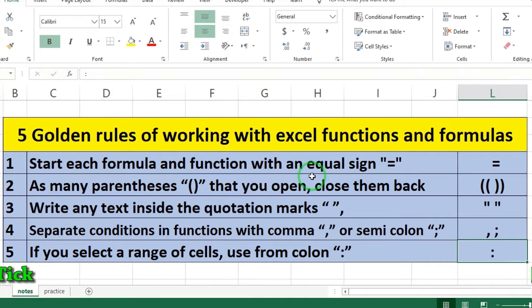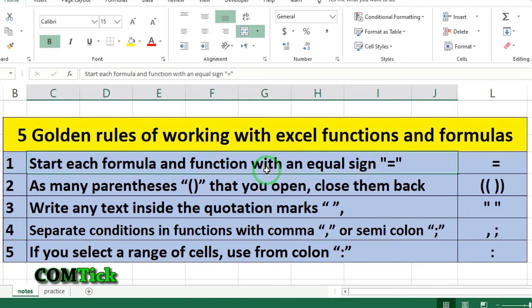So let's start. The first rule. Start each formula or function with an equal sign. If you're working with Excel functions or formulas, you need to start your function or formula with an equal sign. Otherwise, your formula or function won't work.